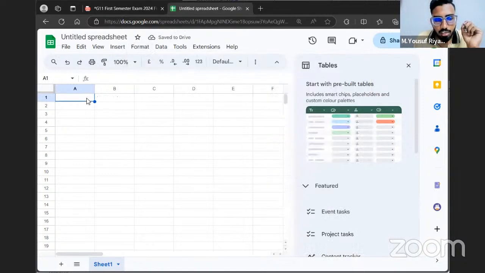See, if I type here 10, I did not type that percentage symbol. I just typed 10, but automatically it shows me there as percentage.